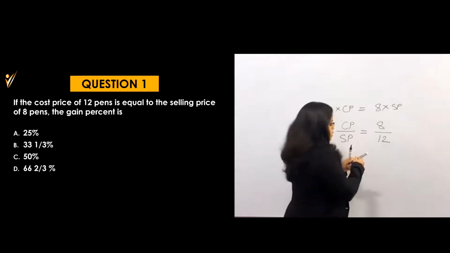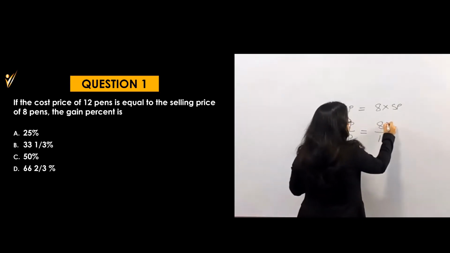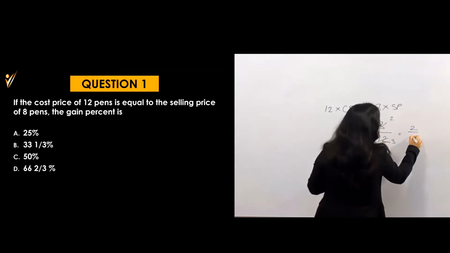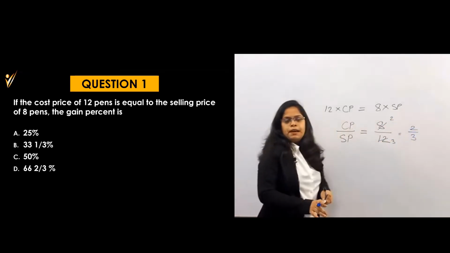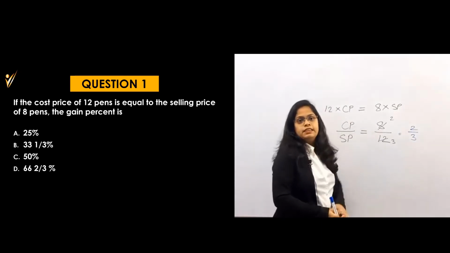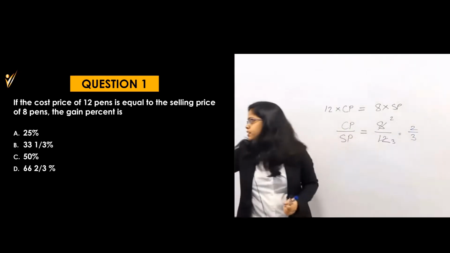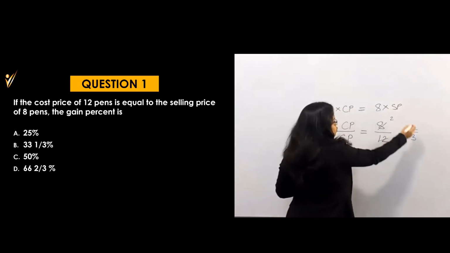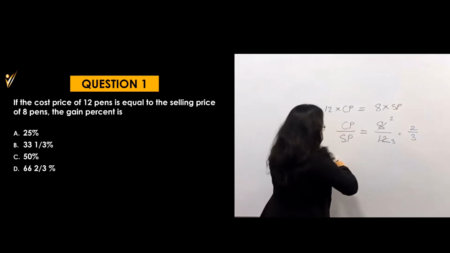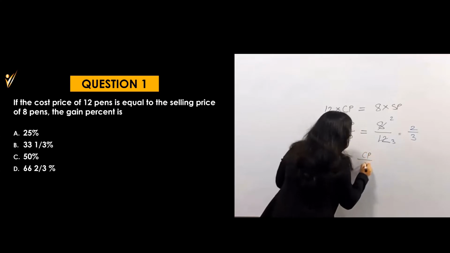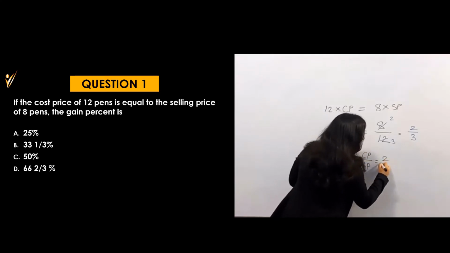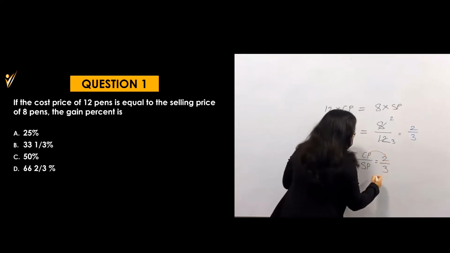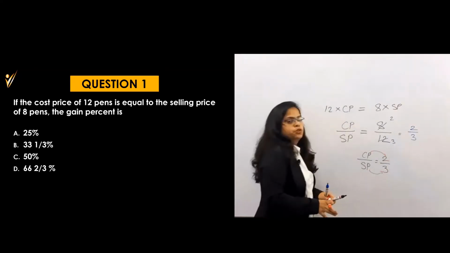That means this ratio, can I write this ratio as 2 by 3, since 8 is 2 fours and 12 is 3 fours? Can I write here CP by SP is equal to 2 by 3? Which means, what is the meaning of that? I am writing it again for understanding purposes only. CP by SP is 2 by 3, which means that if my cost price is 2 rupees, then my selling price will be 3 rupees.